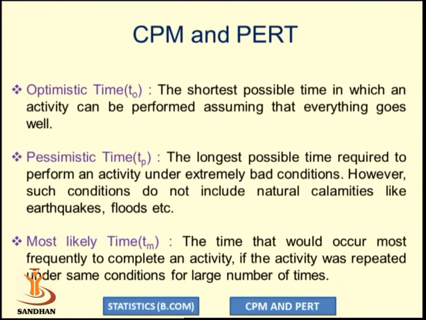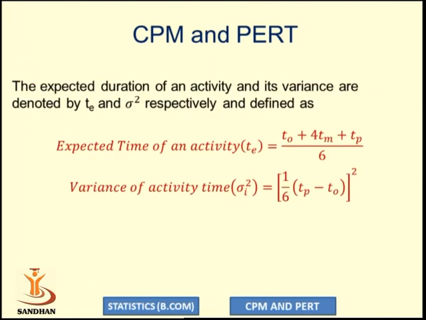The optimistic time, pessimistic time and most likely time are given to you, and using the formula T is equal to (TO plus 4TM plus TP) by 6, we have to calculate the expected time of each activity and the variance of each activity.